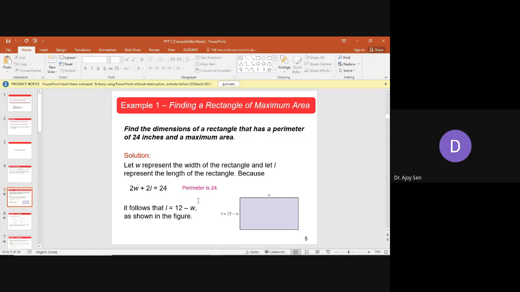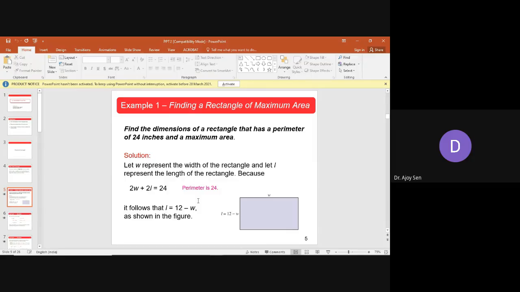So what we can do is guess W, and then we find L. This way we can get an infinite number of rectangles. Now the main thing is: among all these rectangles, which rectangle has maximum area? We have to find that particular W and L.